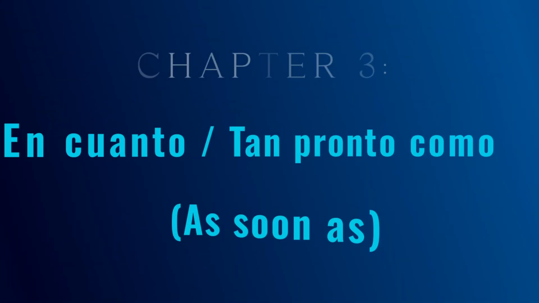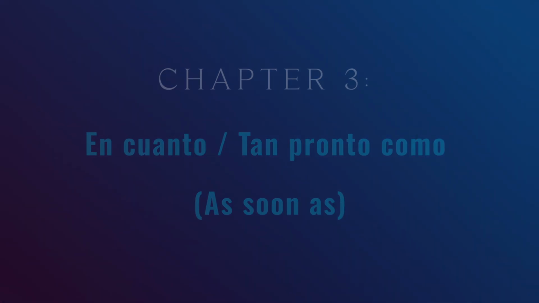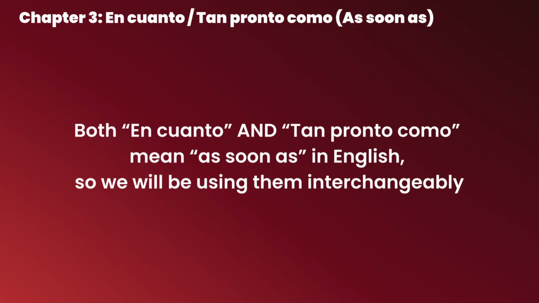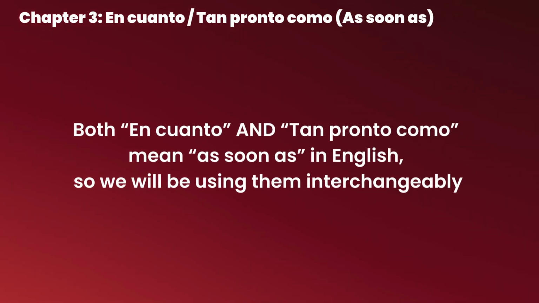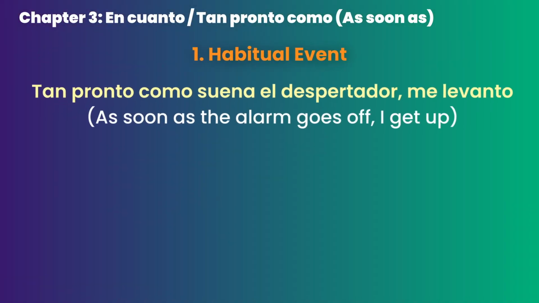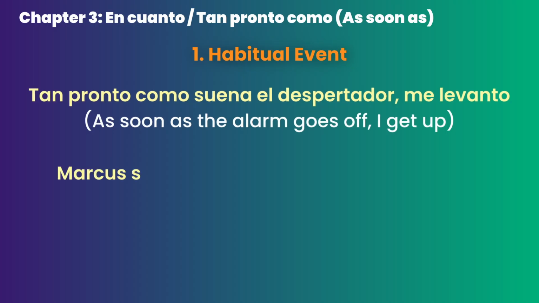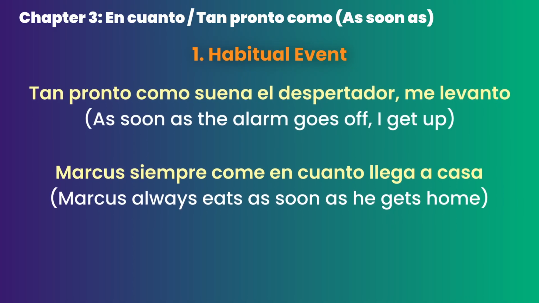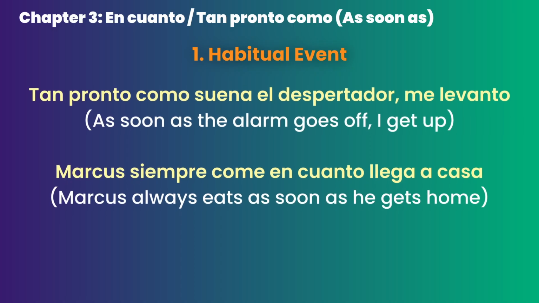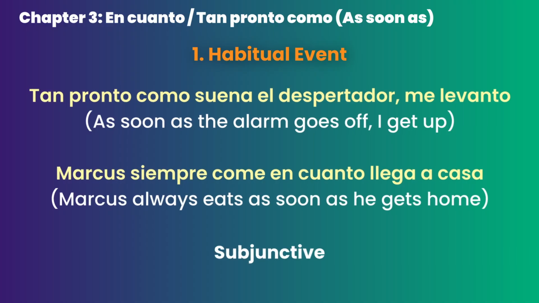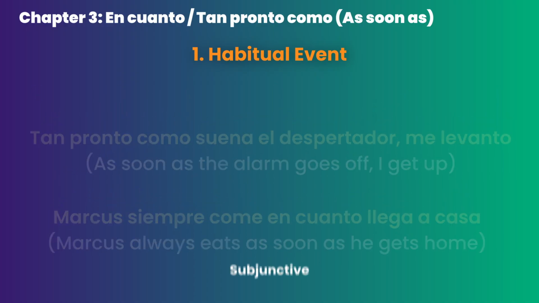Chapter 3. En cuanto, tan pronto como. Both en cuanto and tan pronto como mean as soon as in English, so we will be using them interchangeably. The logic is the same though. Let's look at the habitual event first. Tan pronto como suena el despertador, me levanto. Or you could say, Marcos siempre come en cuanto llega a casa. In both examples, we're describing habitual events which always get completed without any uncertainty. No subjunctive here.